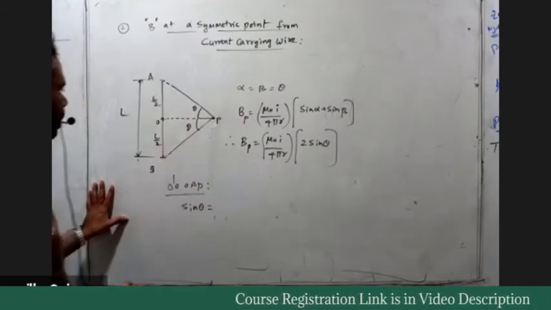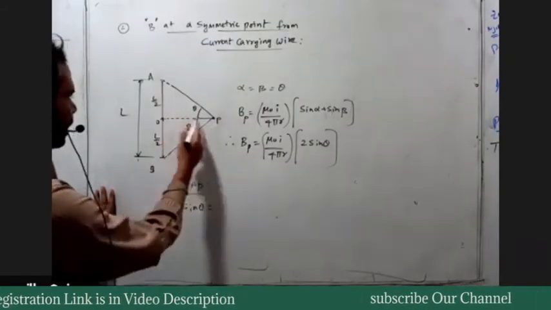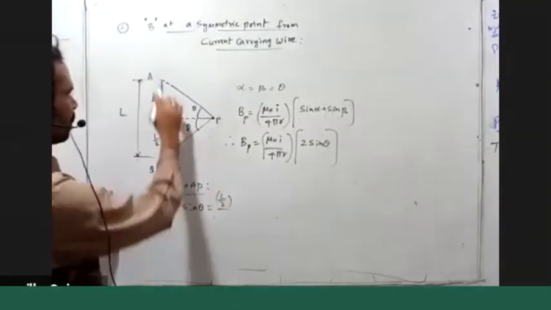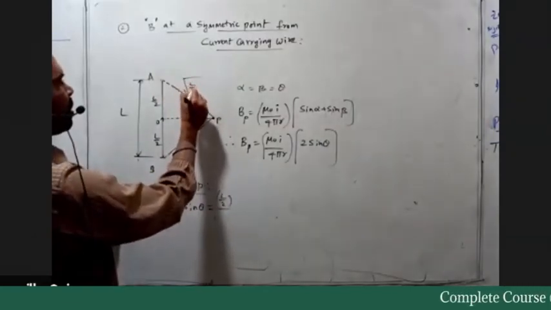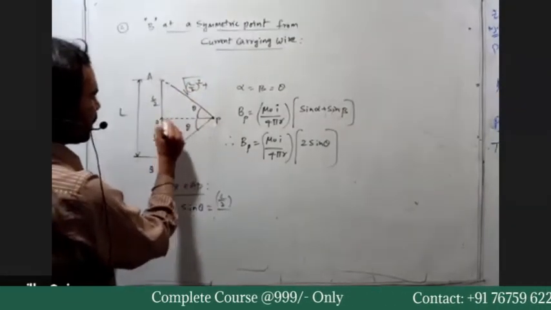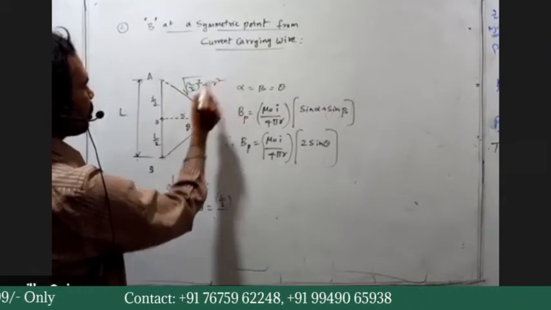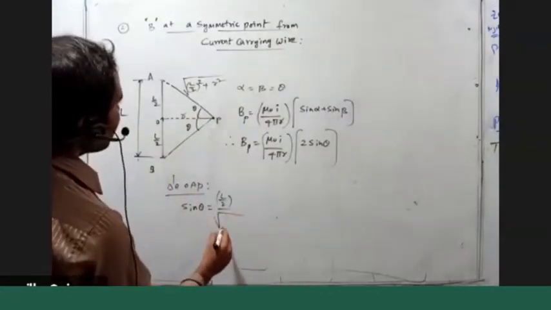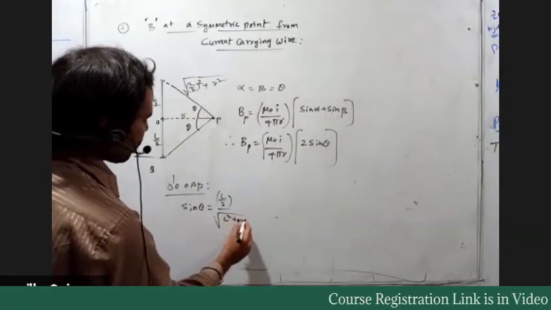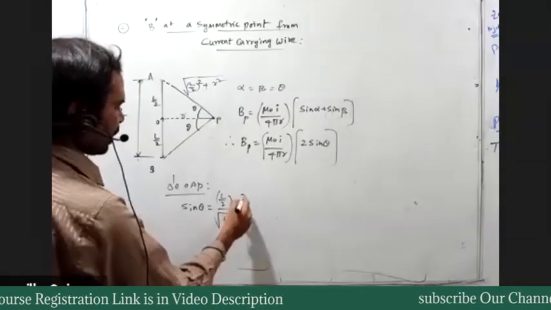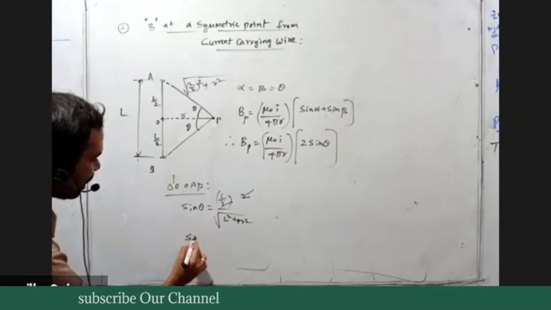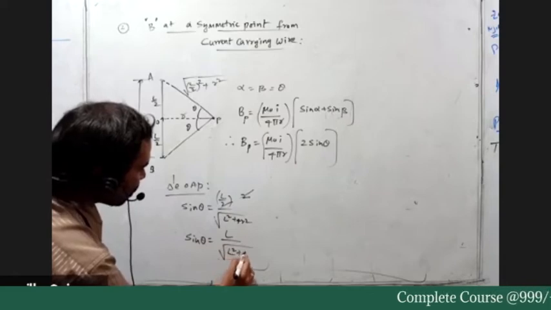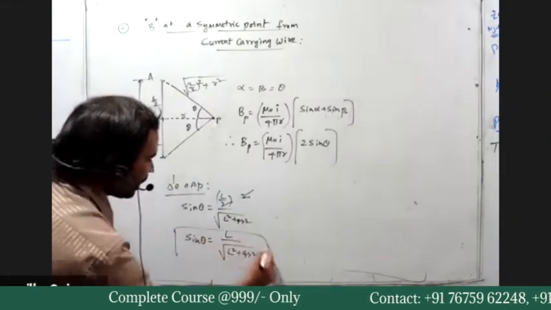Therefore sin theta is equal to the opposite side, L by 2, by the hypotenuse. The hypotenuse is root over (L by 2) whole square plus R square, which is root over L square plus 4R square by root 4. The 2 cancels, so sin theta is equal to L by root over L square plus 4R square. This is the sin theta expression.